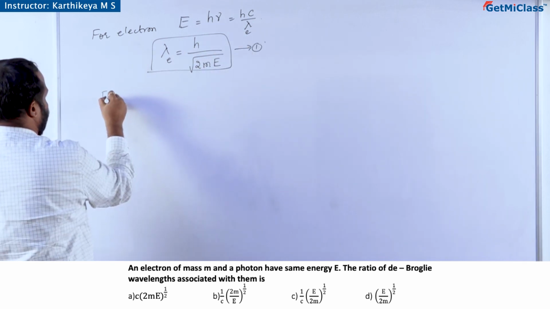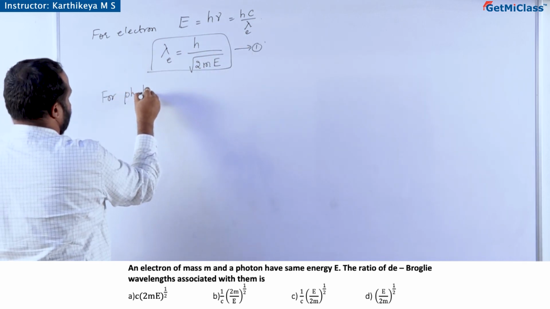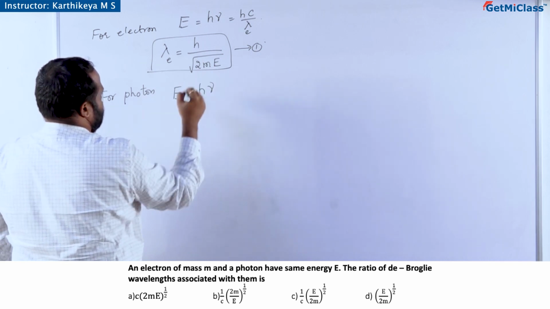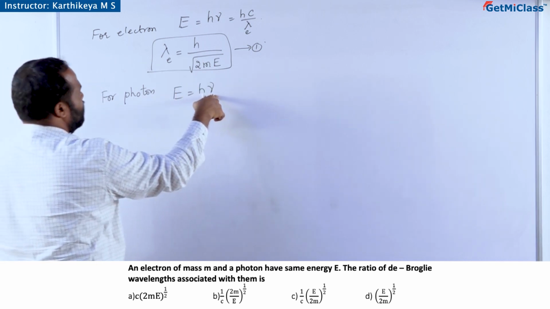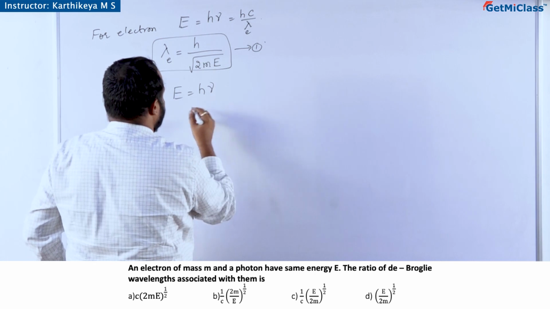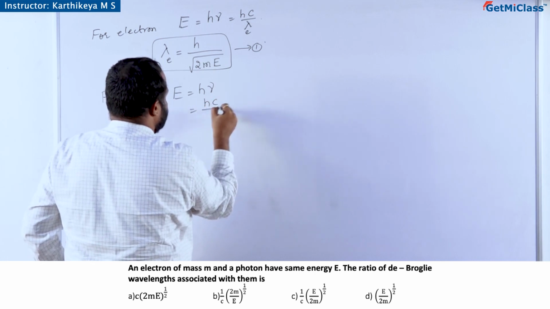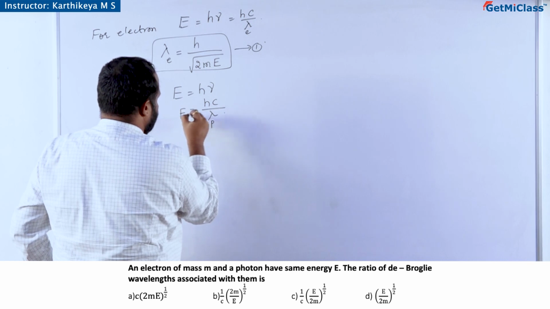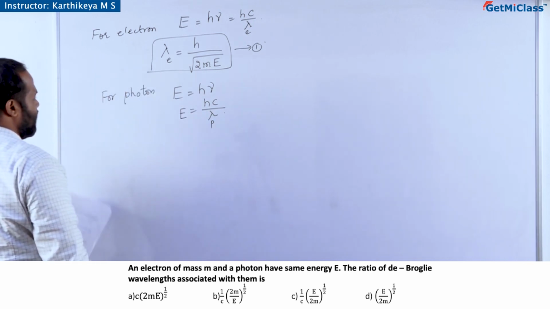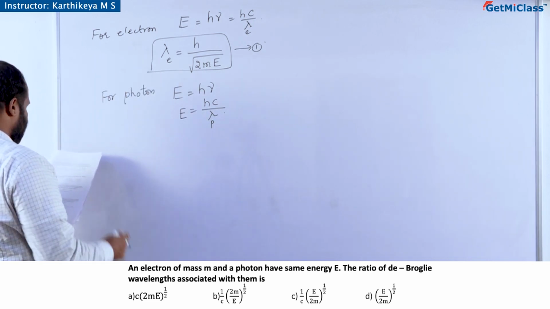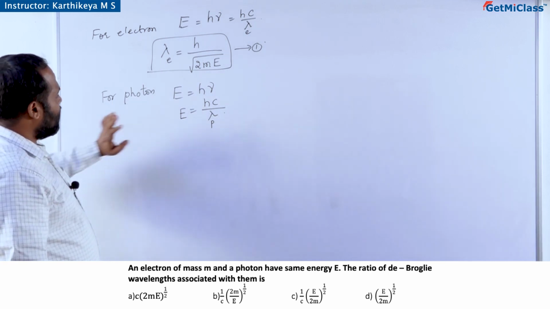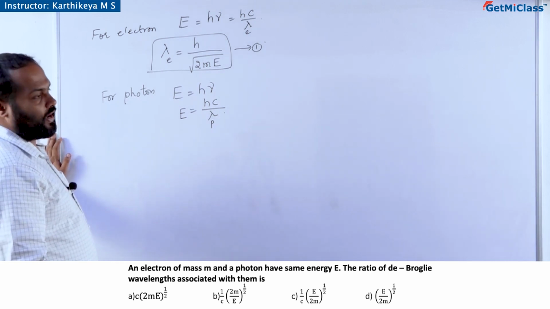Next, for the photon, energy is h into ν. This is hν, which is hc by λ_photon, so E is equal to hc by λ_photon. Now, obviously, photons do not have any mass. They are light particles.